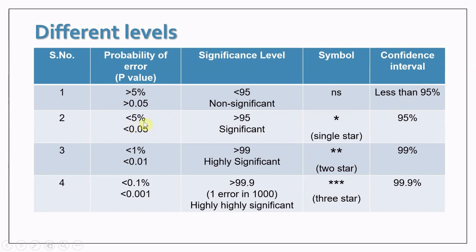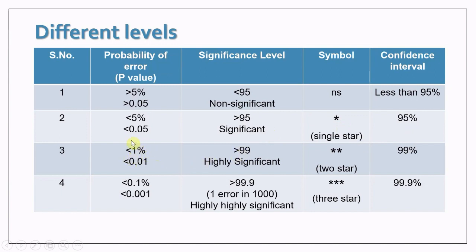If we are getting the same result more than 95 times, the probability of error is less than 5%, and that represents that the treatment and control have a significant difference, and this we denote by a single star. And for the confidence interval, we can say that there is a 95% confidence interval in the sample and the population.